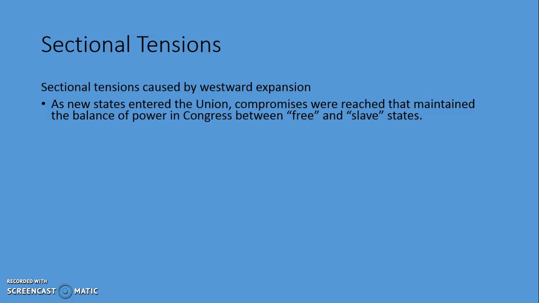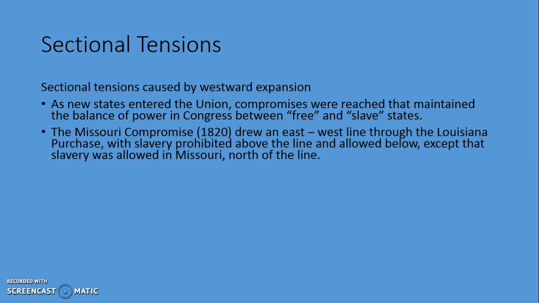New states like Illinois and eventually California are going to come in as free states, and places like Texas and Missouri are going to come in as slave states. And they're in the South. Slavery makes sense for them economically, so they want to come in as slave states. It becomes a political issue as well as a moral one.